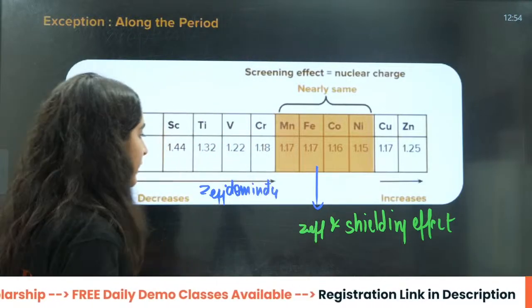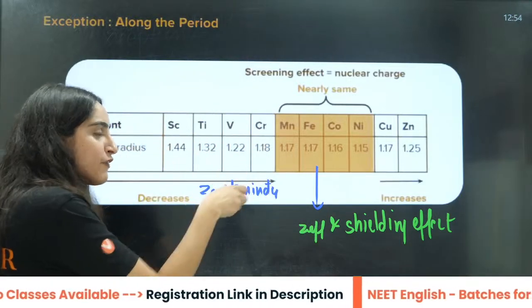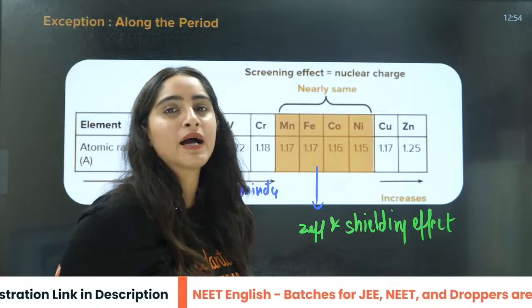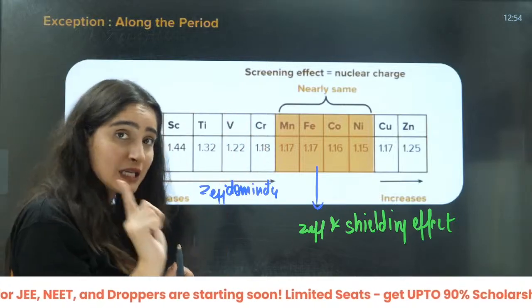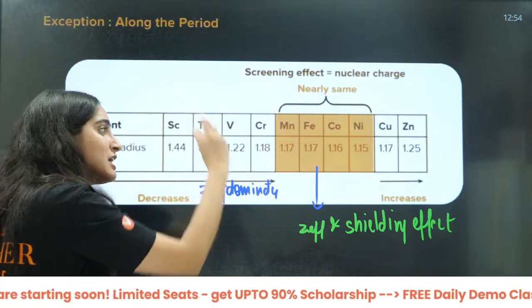Firstly, Z effective will dominate. It will give a punch to the screening effect. So it will win till chromium, and that is why the size will shrink.